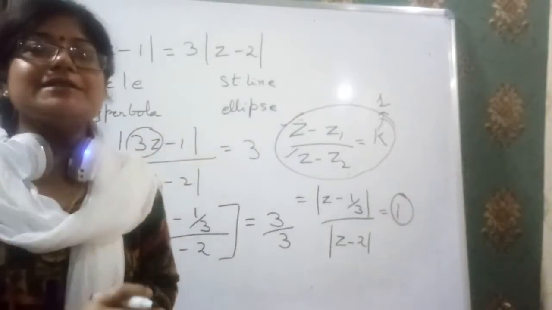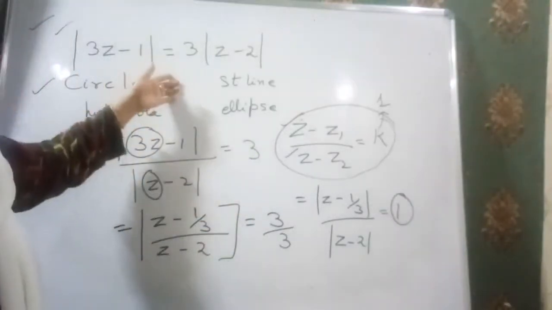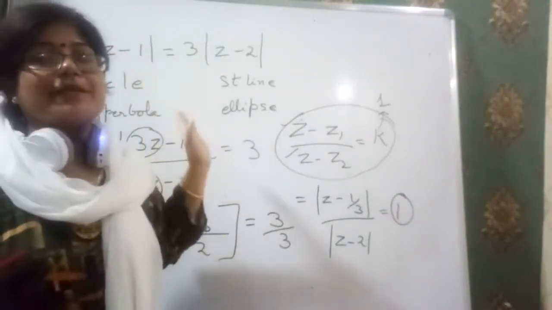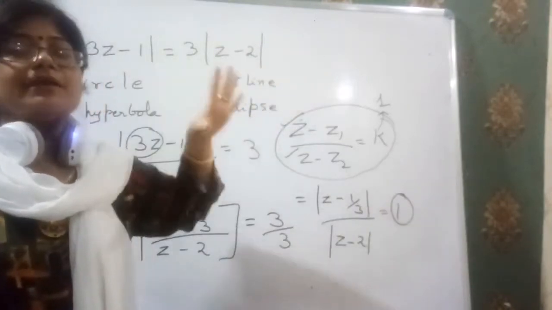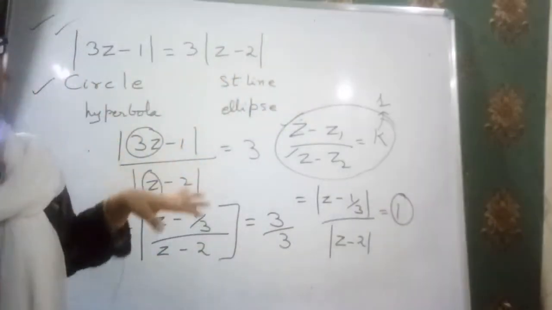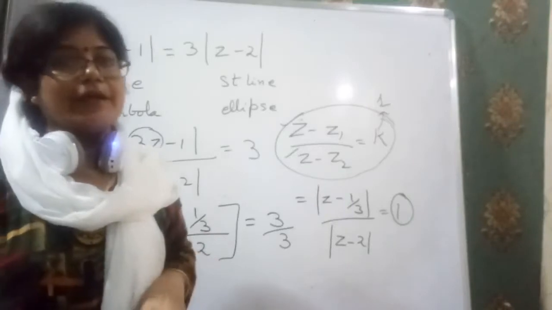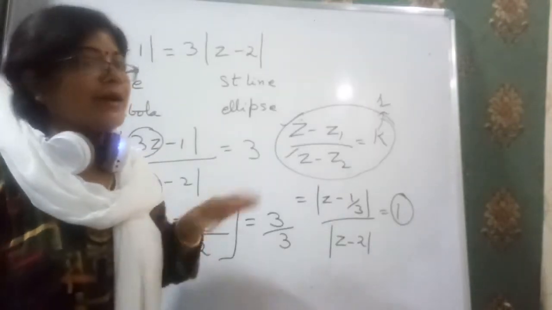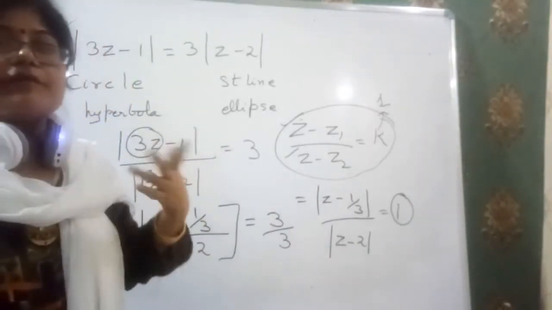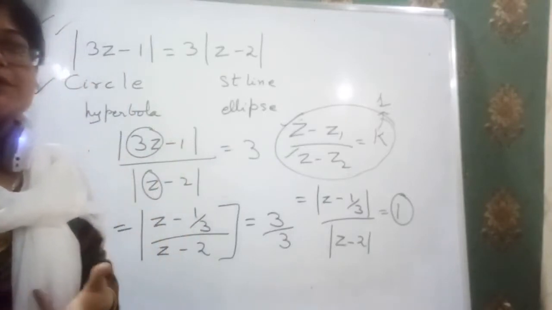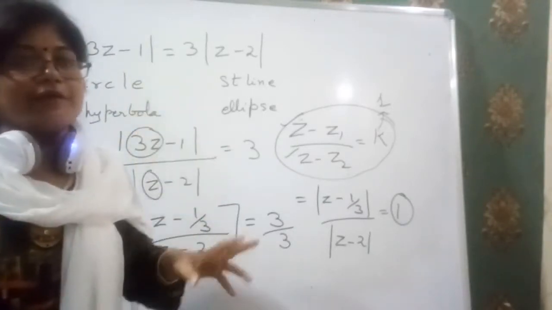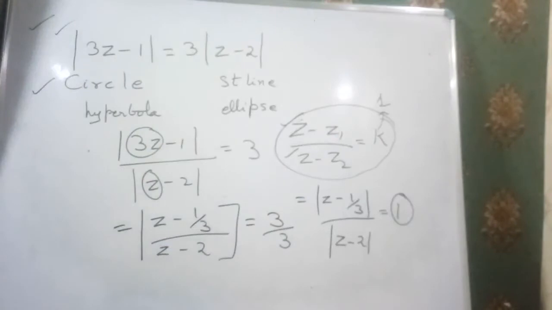The main concept is that whenever the ratio of the complex numbers gives 1, that equation of a complex number represents a straight line. I am going to take another format from which we find whether it represents a straight line or a circle. Just note it down, and after that I will take the concept.